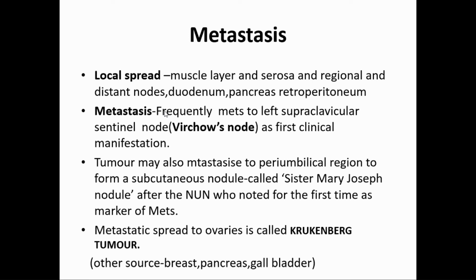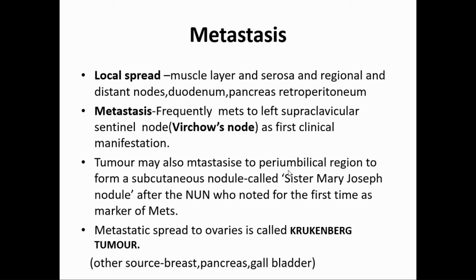You will find a lymph node enlargement above the clavicle in the neck on the left side. That is the sentinel node, the first node of gastric carcinoma spread many times. So you remember, Virchow node is gastric carcinoma metastasizing to the left supraclavicular lymph node.